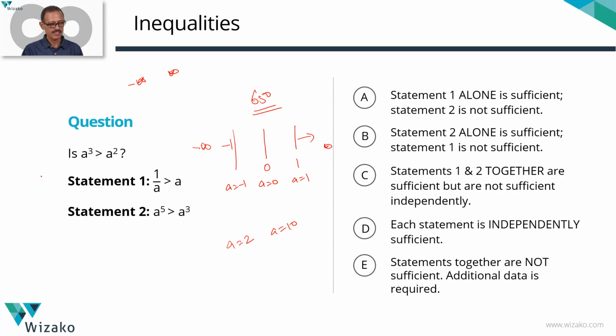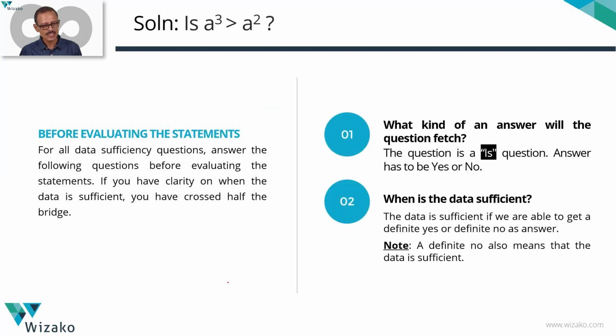Let's quickly run through the question. Is a cube greater than a square? It's an is question. By now we are familiar that for any be-verb question, the answer is going to be a yes or a no. When is the data sufficient? When we get a definite yes or a definite no as an answer.